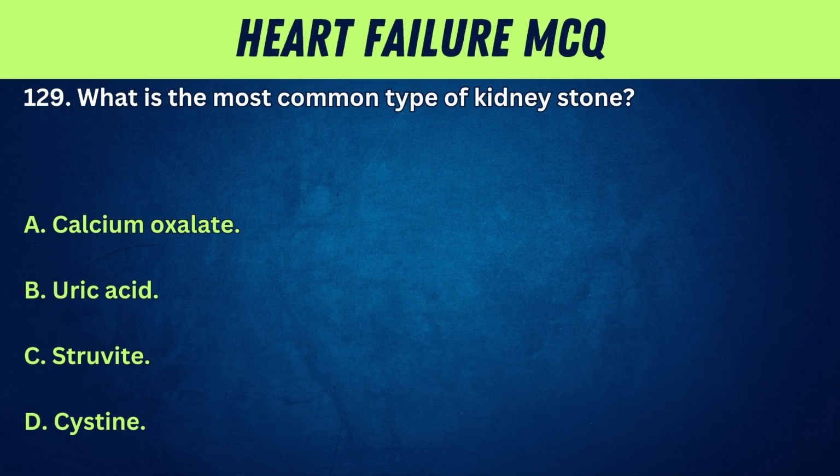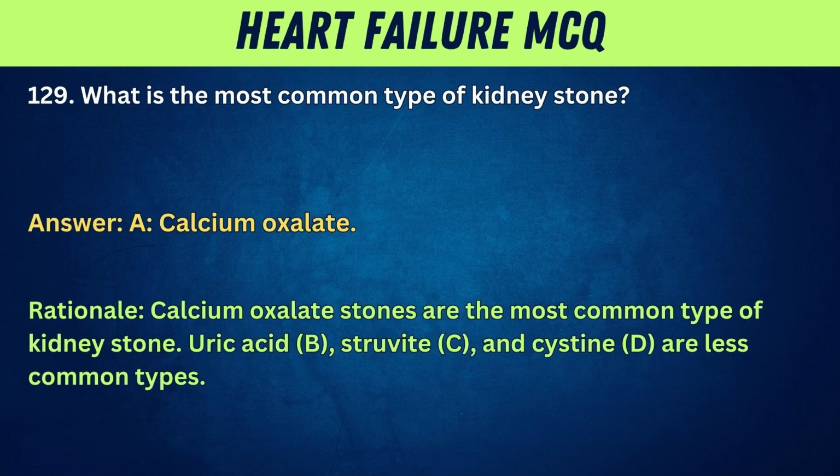129. What is the most common type of kidney stone? A. Calcium oxalate. B. Uric acid. C. Struvite. D. Cysteine. Answer: A. Calcium oxalate. Rationale: Calcium oxalate stones are the most common type of kidney stone. Uric acid, B, struvite, C, and cysteine, D, are less common types.